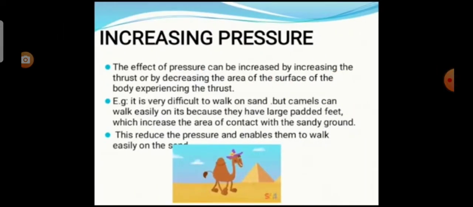Now we see about increasing pressure. The effect of pressure can be increased by increasing the thrust or by decreasing the area of the surface of the body experiencing the thrust. For example, it is very difficult to walk on sand, but camels can walk easily on it because they have large padded feet, which increase the area of contact with the sandy ground. This reduces the pressure and enables them to walk easily on the sand.